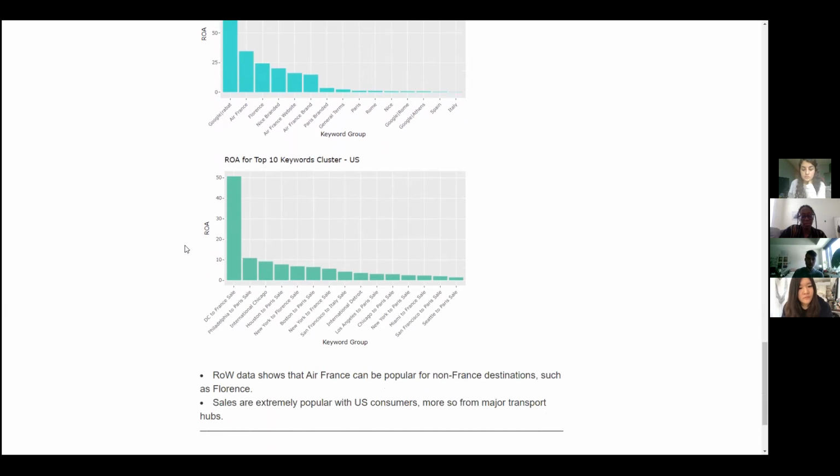And then in terms of the US itself, we see here that in terms of the keywords, the top 10 includes at least 8 which mention the word sale, and they are all major transport hubs or city hubs in the US. This means that we may make the hypothesis that the American demographic is really interested in sales, and that's when we will make money selling tickets, during sales.